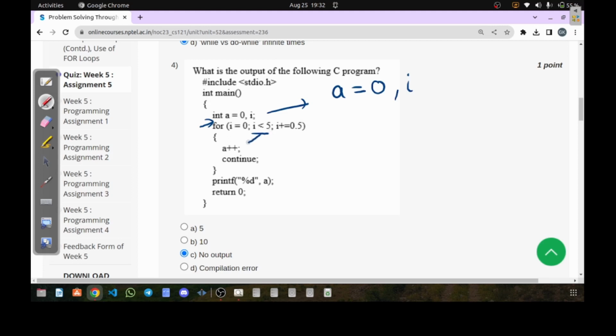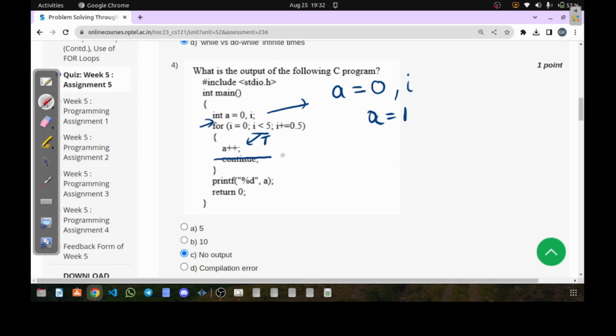The condition is true. So we'll come inside and we'll increment the value of A by 1. So the value of A is 0. It is incremented by 1. So now it is updated to 1. Okay. Now once it is 1, what will happen? We will have a continue statement. And you all know what the continue statement does? Whatever is written after the continue statement inside the for loop will not be executed, and we will go to the beginning of the for loop once more. But as nothing is written after the continue statement, there is no role of continue here.